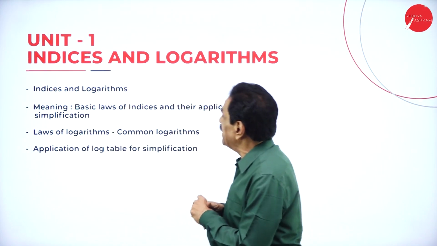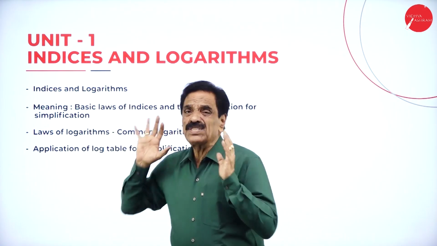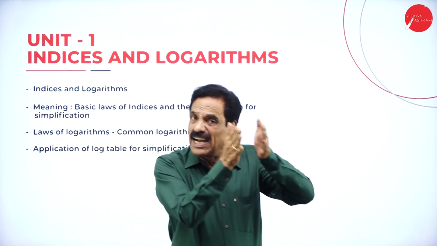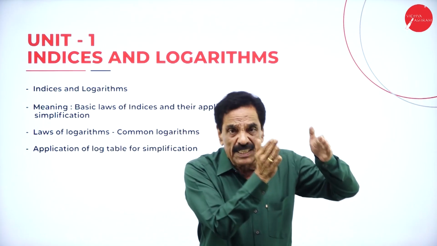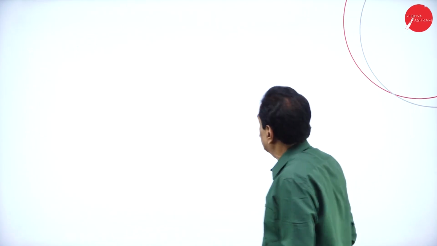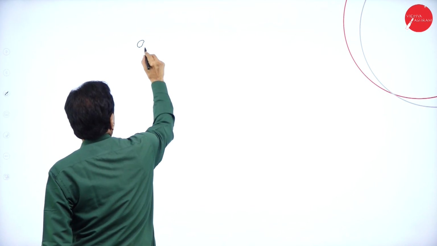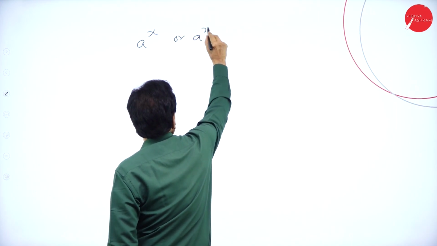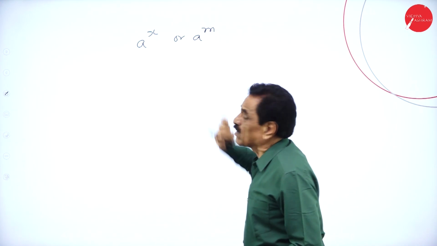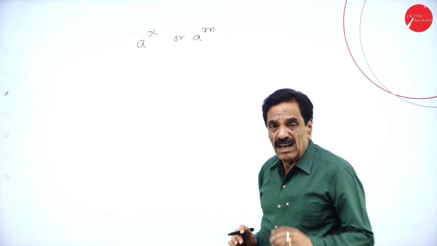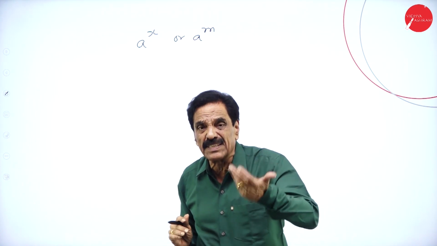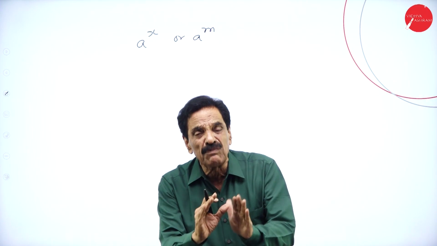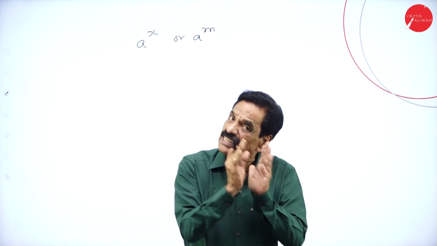Here, unit 1, indices and logarithm. What is indices? The plural of index is called indices. If you write, for example, a to the power of x or a to the power of m, then m is called the index, and a is called the base. Somebody also says it's an exponent. So we are talking about the indices. The plural form of index is called indices.